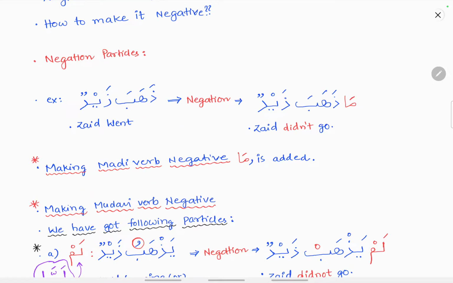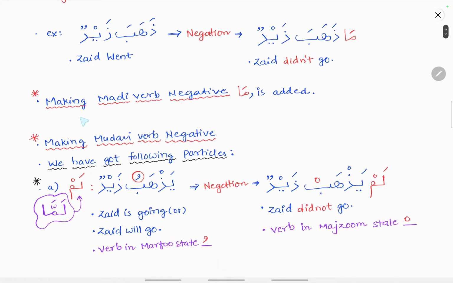For example, if we take Zahaba Zaidun, meaning Zaid went, in order to make it negative we add ma, a particle of negation. When ma is added before this sentence, Ma Zahaba Zaidun, Zaid did not go. Zahaba Zaidun is a musbat sentence, that is an affirmative sentence, and ma Zahaba Zaidun is a negative sentence. Usually ma is taken as a negative particle to negate something in the past. To make a madhi verb, that is a past tense verb, negative, ma is added.